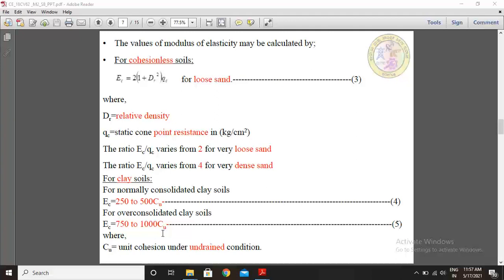To take based on these relationships with respect to these types of consolidated soils, where Cu is unit cohesion under undrained conditions in kilonewton per meter square. Here EC is depending on Cu value.